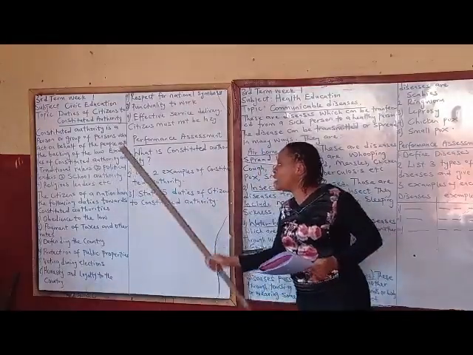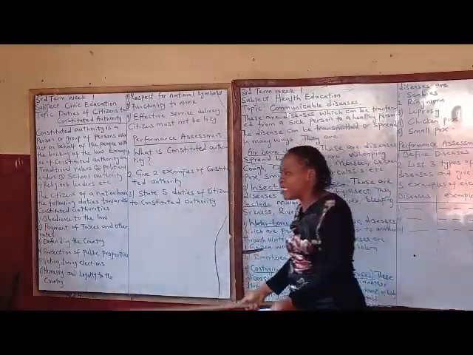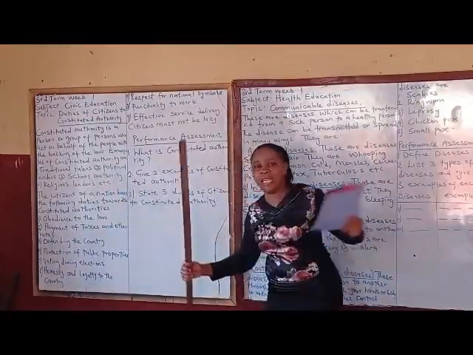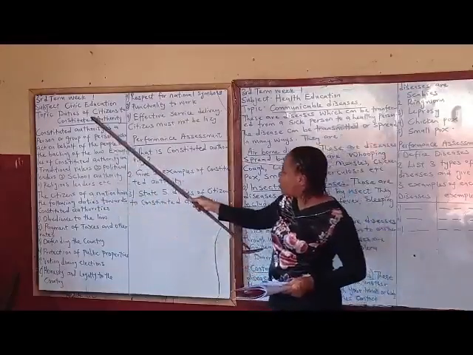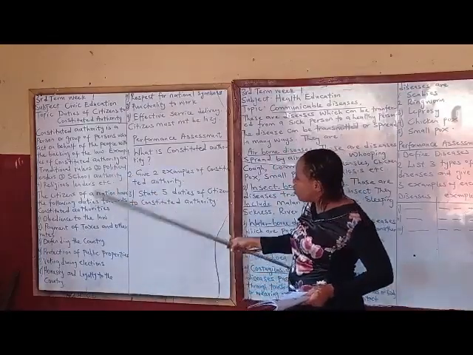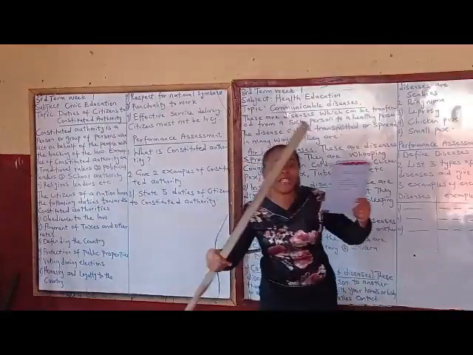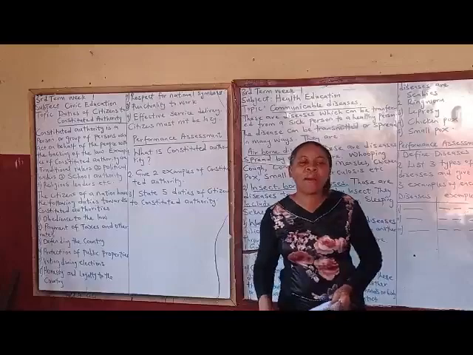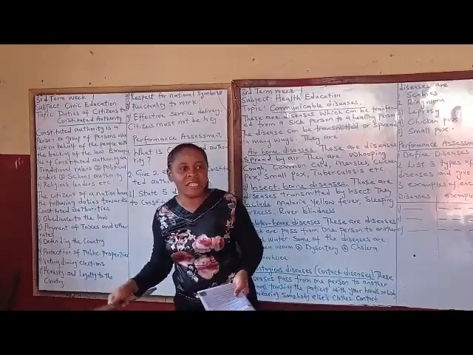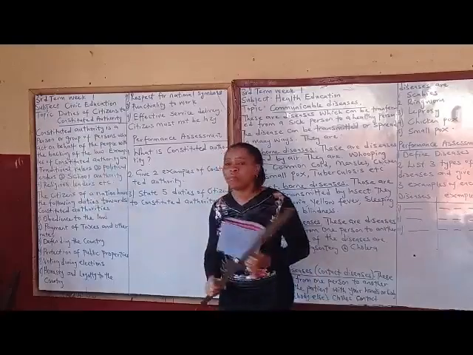So another constituted authority is school authority. When we come to our school, we have the proprietress, we have the headmaster, we have the headmistress, we have the sectional leaders. They are all school authority, those people that take care of our school. They are constituted authority. And another example of constituted authority is our religious leaders. When we talk of religious leaders, we are talking about our pastors, the reverends, the bishops, the fathers, the sisters. They are religious leaders. They are also constituted authority.